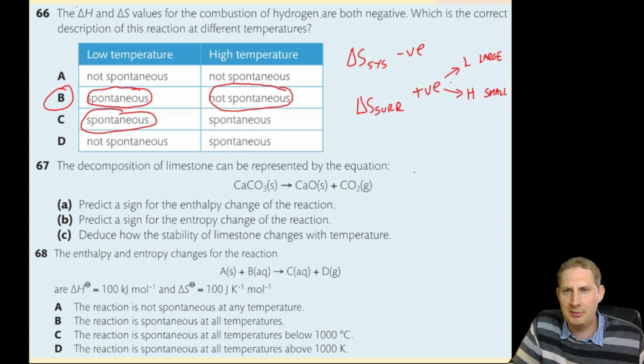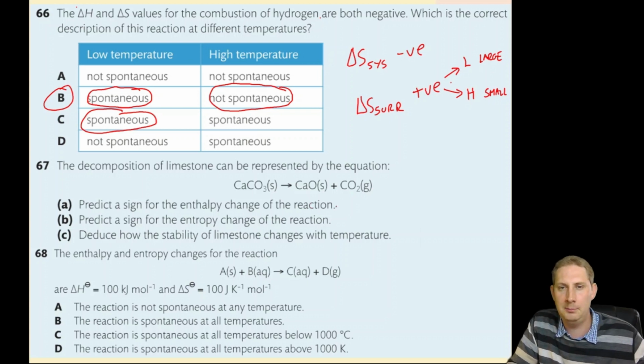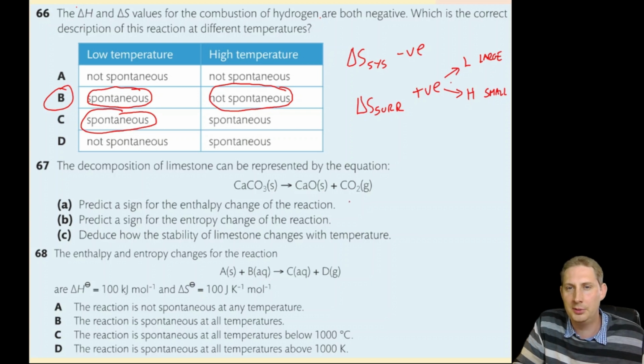Decomposition of limestone can be represented by this equation: calcium carbonate going to calcium oxide and carbon dioxide. Clearly, it's a thermal decomposition. So the enthalpy change, delta H, will be positive, meaning that delta S surroundings will be negative. The entropy change of the reaction, we're forming a gas, so delta S is going to be positive. So delta S system is positive.